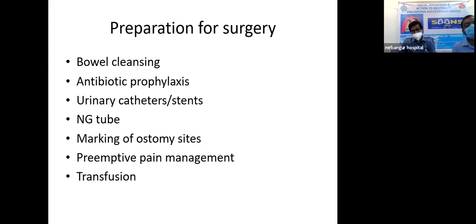So when considering the preparation for the surgery, bowel cleansing plays a vital role in consideration with the advantages during the operative period, like intraoperative ability to perform colonoscopy or handling of the gut, or absence of pre-anastomotic stool load, which helps in doing the anastomosis properly.